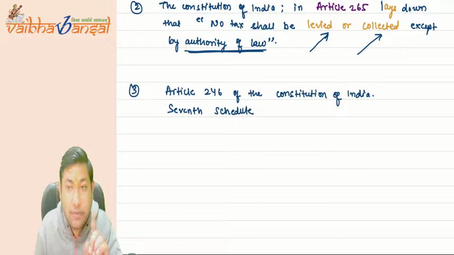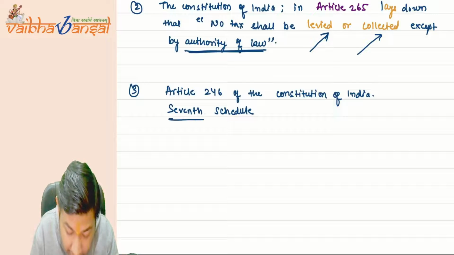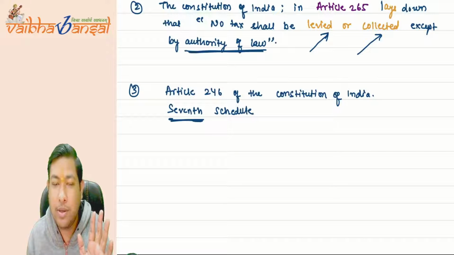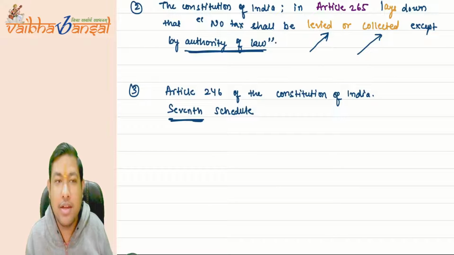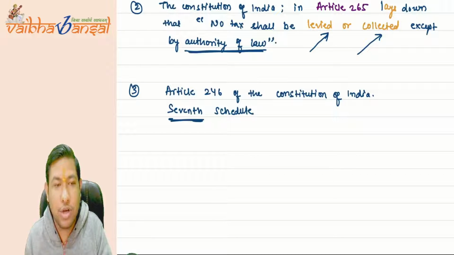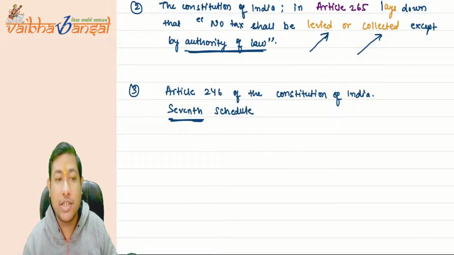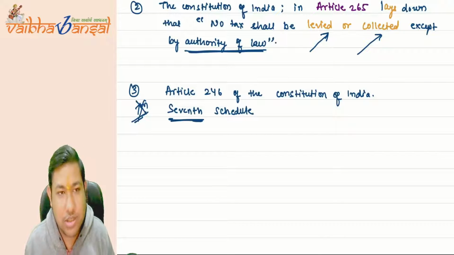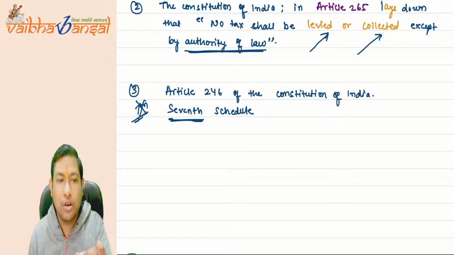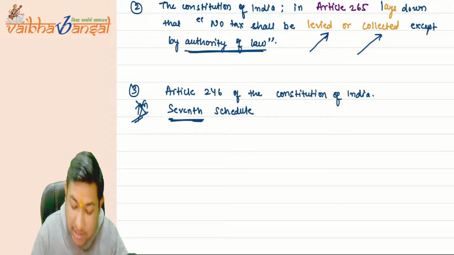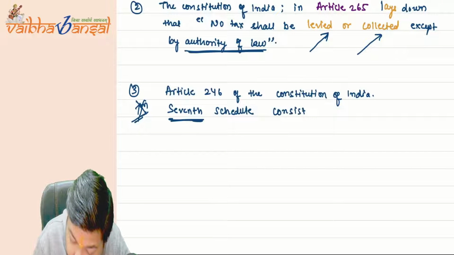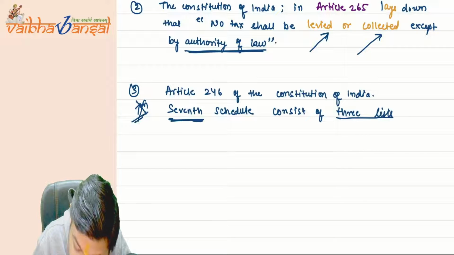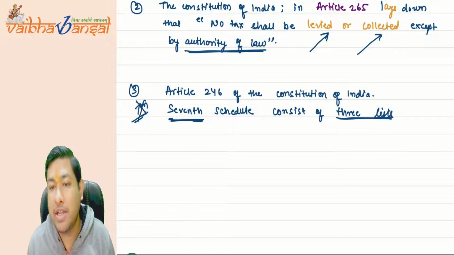And just listen to me very carefully. When you write seventh schedule, you have to write it in words. You can't write it in numbers. This is very important. So seventh is not to be written as a number; it is wrong. The seventh is to be written in words. Article number 246 of the Constitution of India, seventh schedule, consists of three lists. The Constitution of India gives three lists.